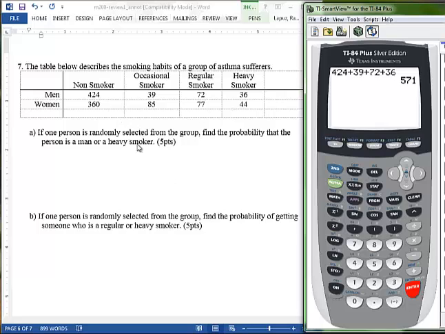Let's add the women. 360 plus 85 plus 77 plus 44. And we have 566, and if we were to add those two up, we should get the grand total 1137.